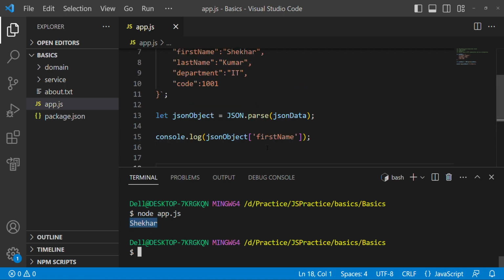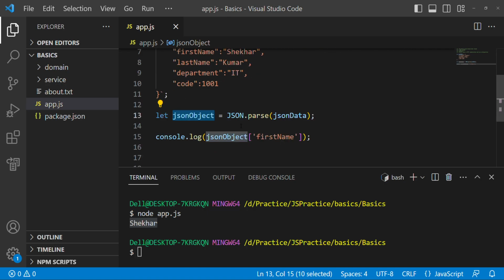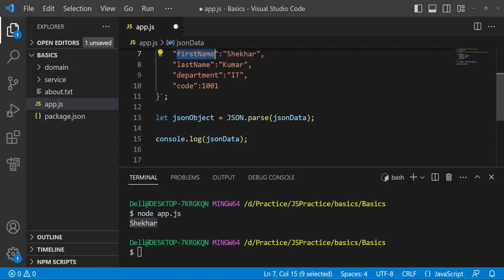Why do we need this JSON object? To get the appropriate particular key. If I have only JSON data, how can I get the first name only? I can't get it. I need to do a lot of work to get only the first name.